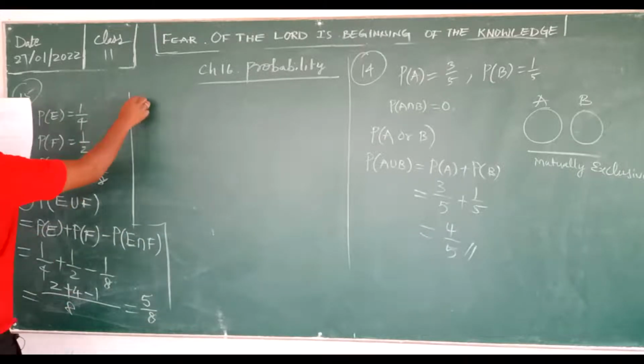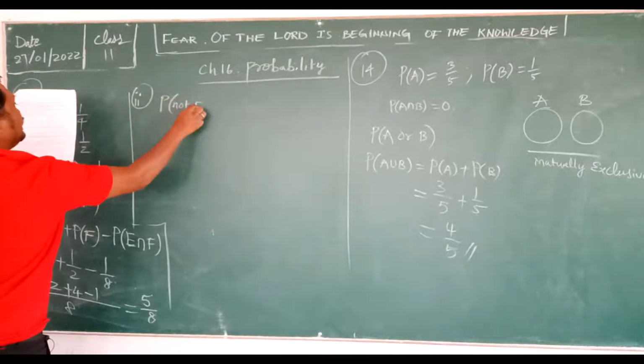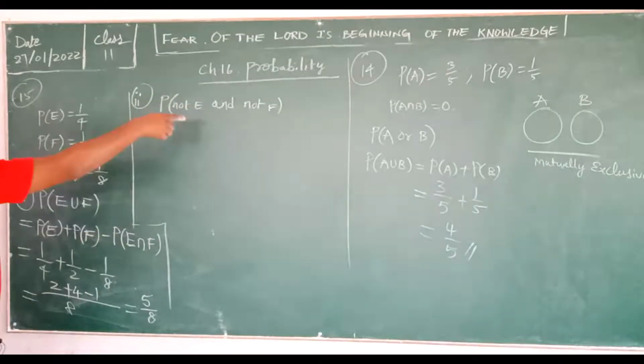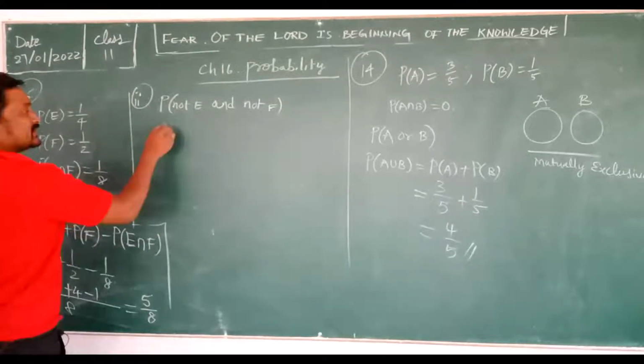Then the second one is given as P of not E and not F. Opposite this you can write, and then solve the problem. It becomes very easy.